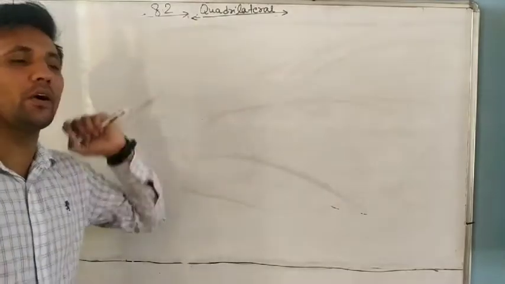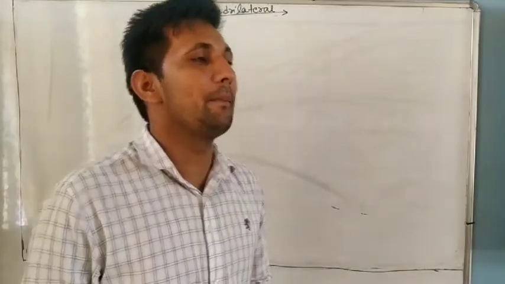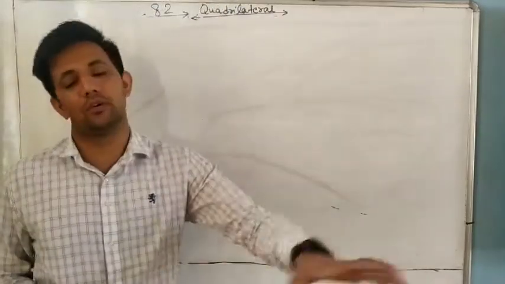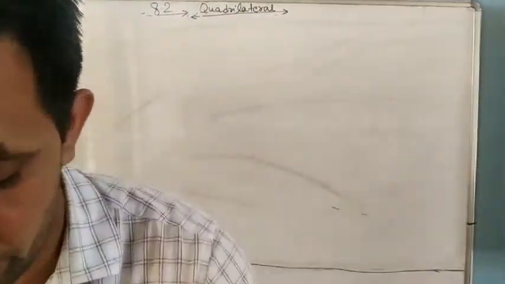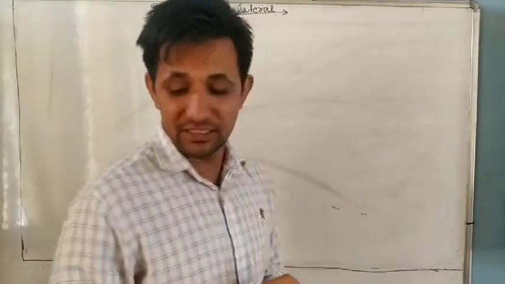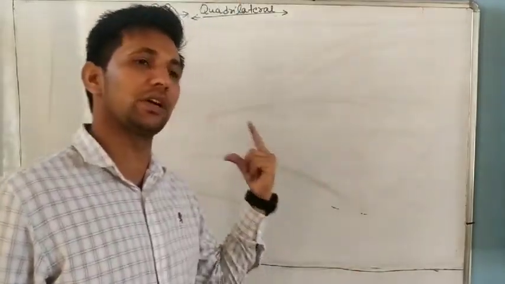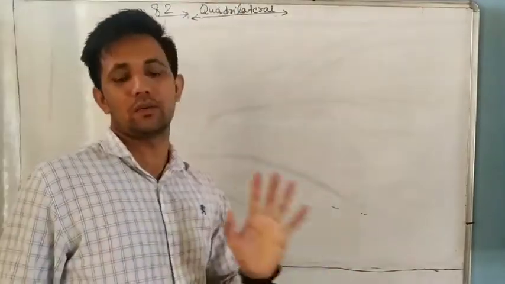You have to identify in the question which theorem is being used, either the converse of the midpoint theorem or the midpoint theorem. So what is question number 4? ABCD is a trapezium. First, you should know what a trapezium is. You already discussed what a trapezium, rhombus, square and rectangle are.